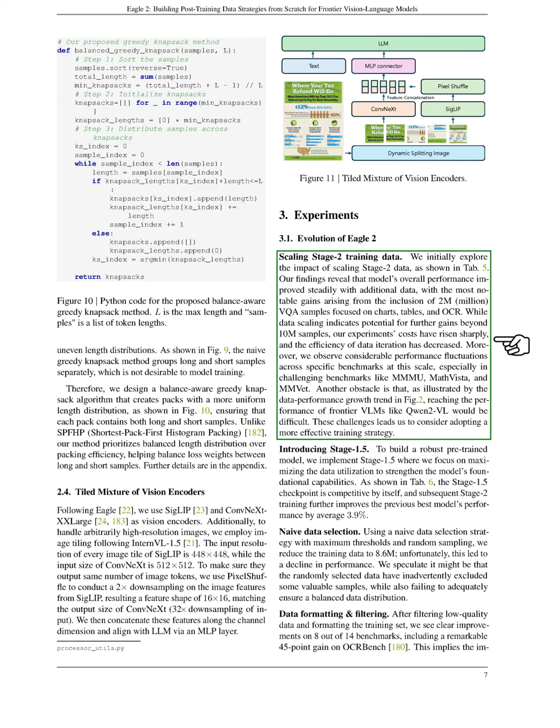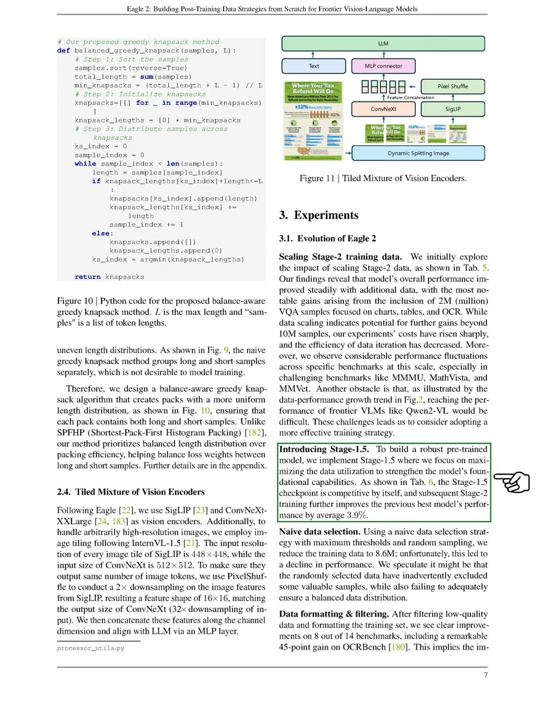Our findings show that the STAGE 1.5 checkpoint is competitive, and further training in Stage 2 improves performance by an average of 3.9%. We also experiment with naive data selection, which unfortunately reduces performance due to the exclusion of valuable samples. After filtering low-quality data and formatting our training set, we see significant improvements across several benchmarks.